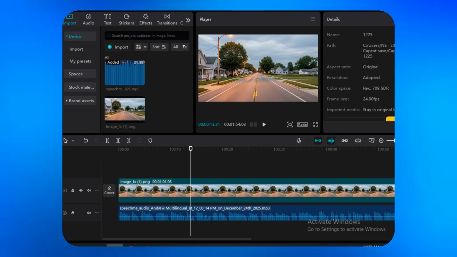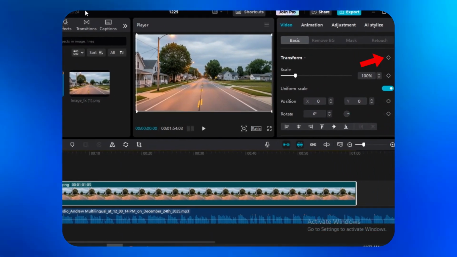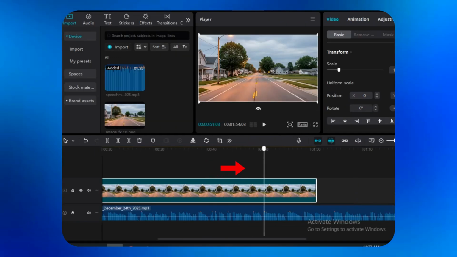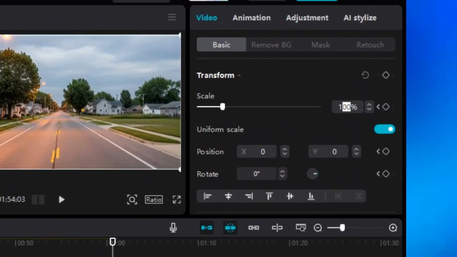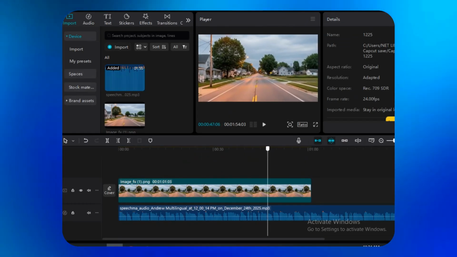Next, add a keyframe. Click on the image, drag the playhead to the start of the clip, and click on the keyframe option. Then drag the playhead to the end of the clip and change the scale value from 100 to 125. This creates a slight movement effect, similar to what competitors are doing.